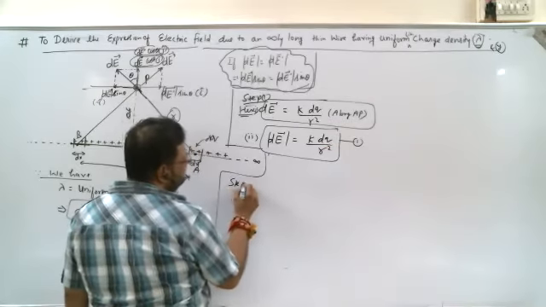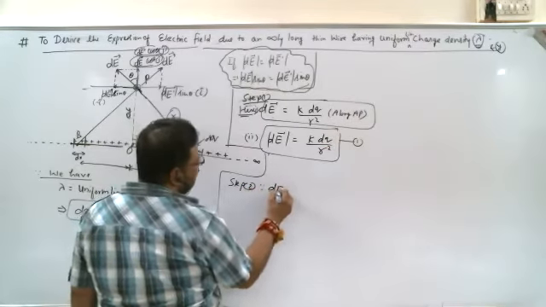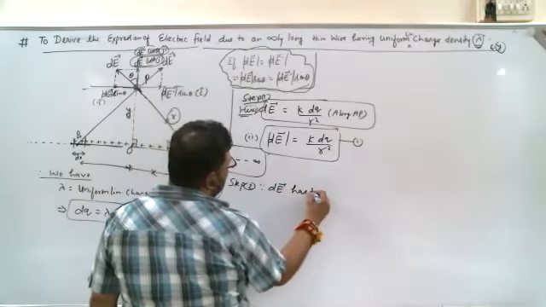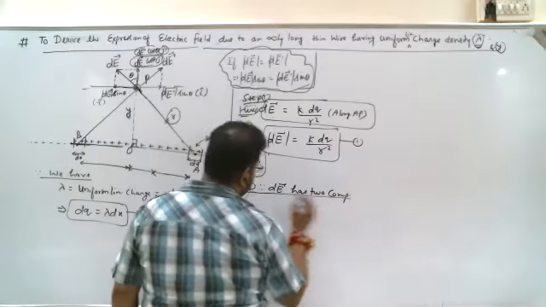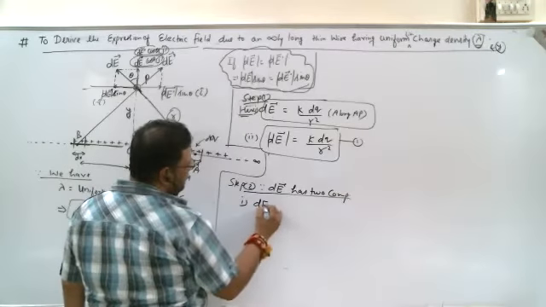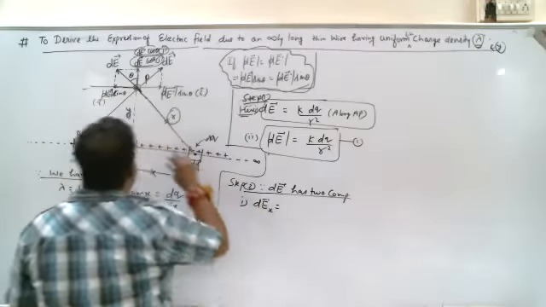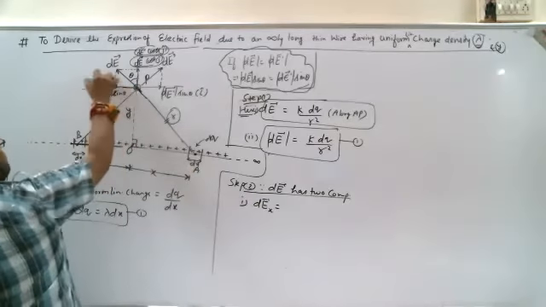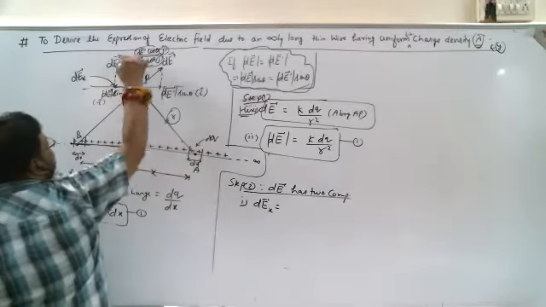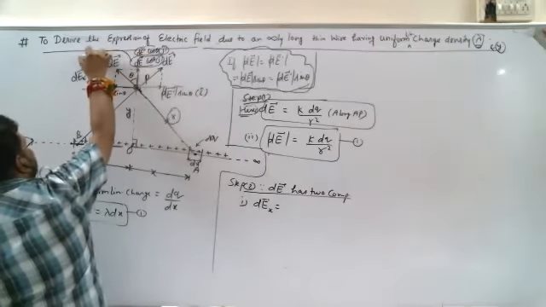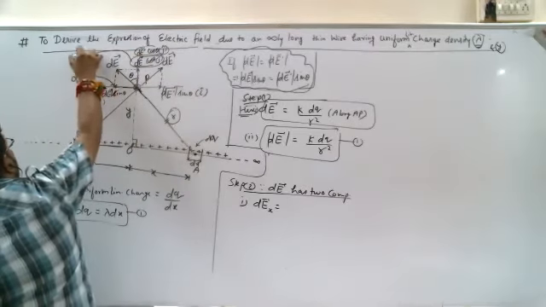Now step two. Since the dE vector has two components, what are the two components? The first component, dE x, you can take this vector as dE x, and this one, dE cos theta, you can take as dE y.